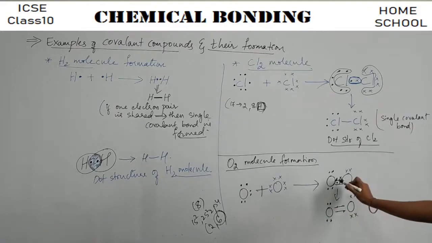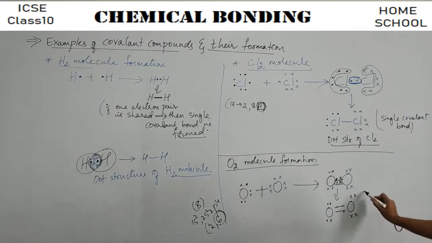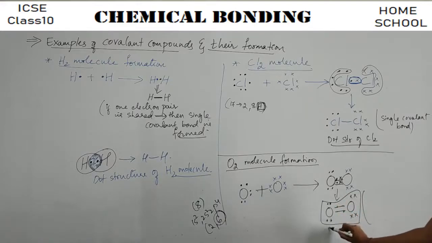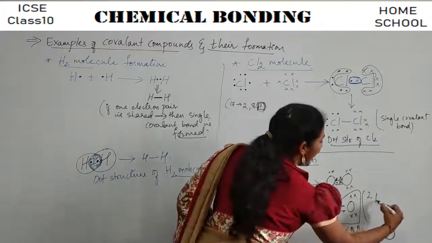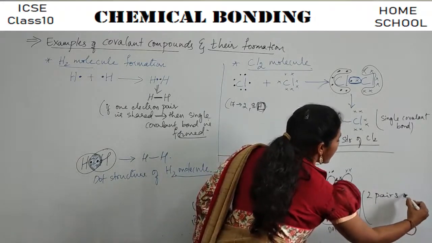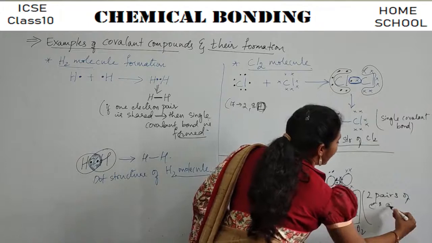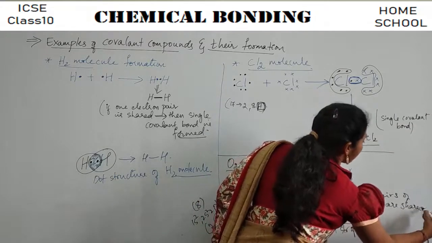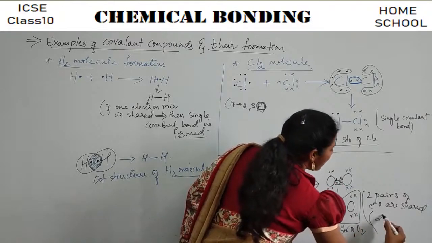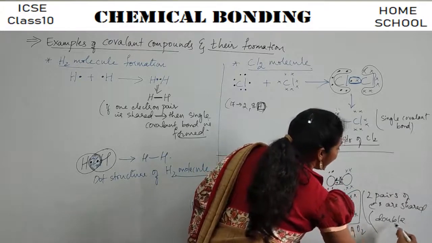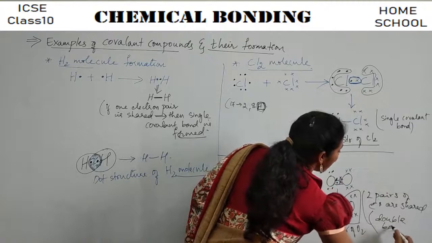Okay? And you see here 2 pairs of electrons are shared. Yes or no? So you can observe this structure. This is your dot structure of oxygen. So how many pairs of electrons are shared here? 2 pairs. 2 pairs of electrons are shared. Okay, so that's why this is called a double bond. When 2 pairs of electrons are shared, you will see the formation of a double bond.